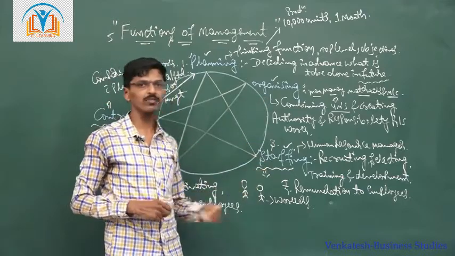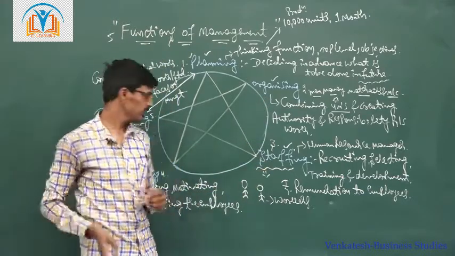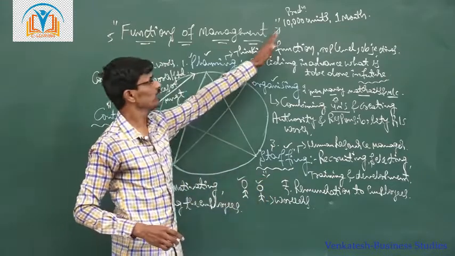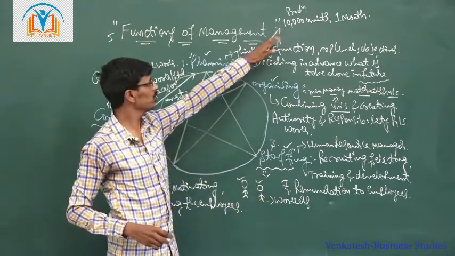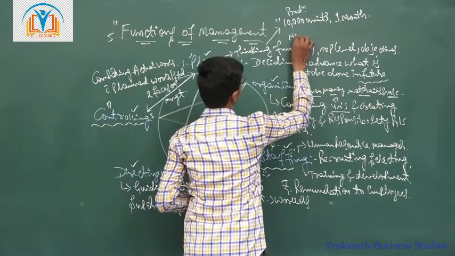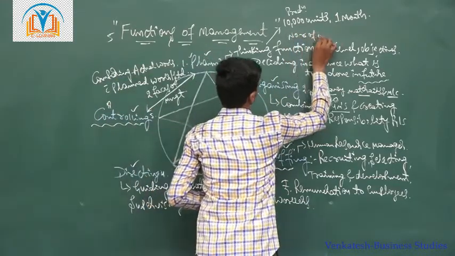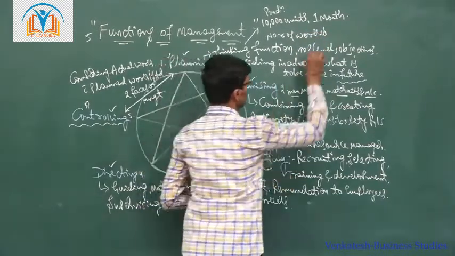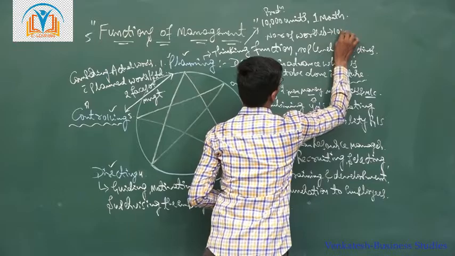This is about the second function. So in the staffing function we require workers. If you manufacture 10,000 units, how many workers do we require? We estimated that we require 10 workers.